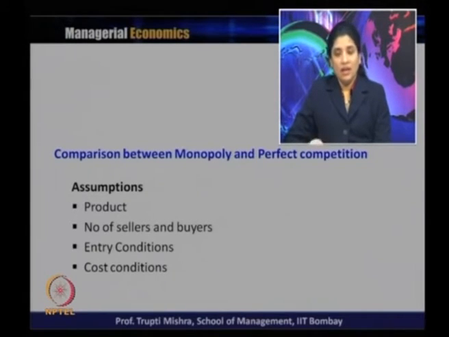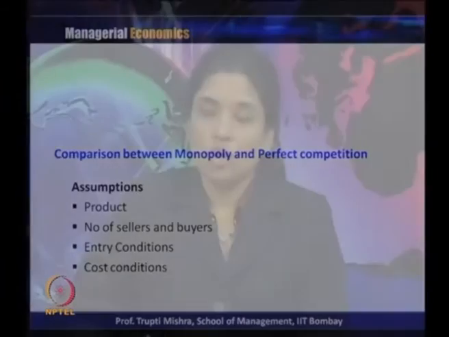Entry condition: in case of perfect competition there is free entry and free exit, whereas in case of monopoly there is an entry barrier, but the exit is easy if you are incurring a loss. Then in case of cost condition, we have analyzed the perfect competitive market structure, typically the supply curve in 3 different costs, that is constant cost, increasing cost and decreasing cost, that we have not analyzed through monopoly, but in general the cost condition, if you look at the monopolist is not